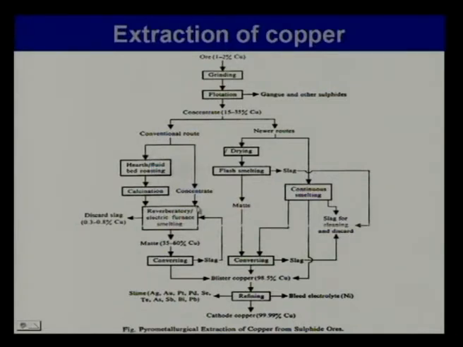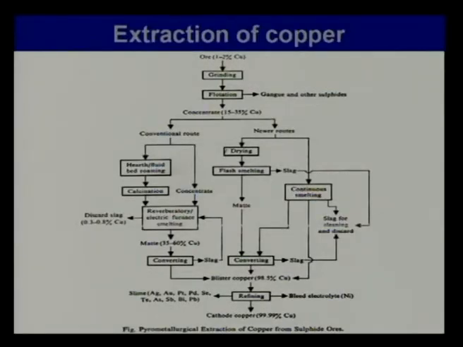Next main phase is reverberatory or electric furnace smelting, where liquid phases are formed. We add fluxes so that we have a slag.